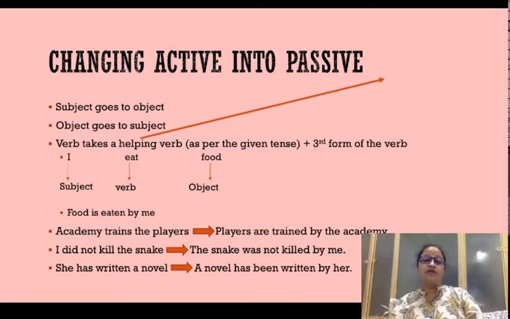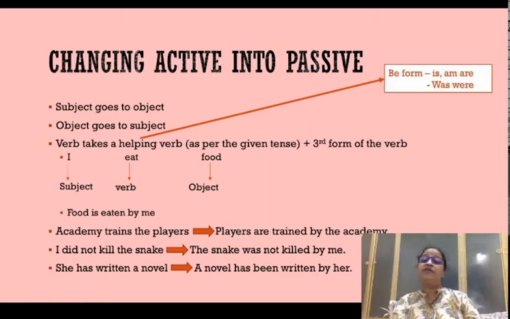One more thing that you have to remember is the forms, as I explained just now, the helping verb and its forms. These helping verbs is, am, are, was, were are called be forms because they indicate existence. होना का बोध आता है इनमें, होने का भाव है इनमें, इसलिए इनको बी फॉर्म कहा जाता है. When you say be form, it contains is, am and are in present tense as a helping verb. In past tense it takes was and were.